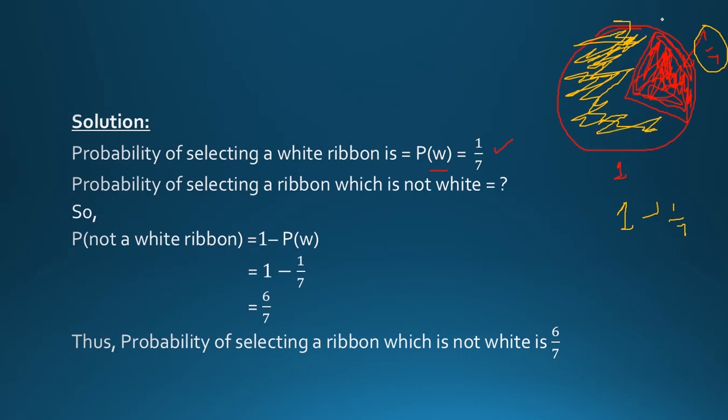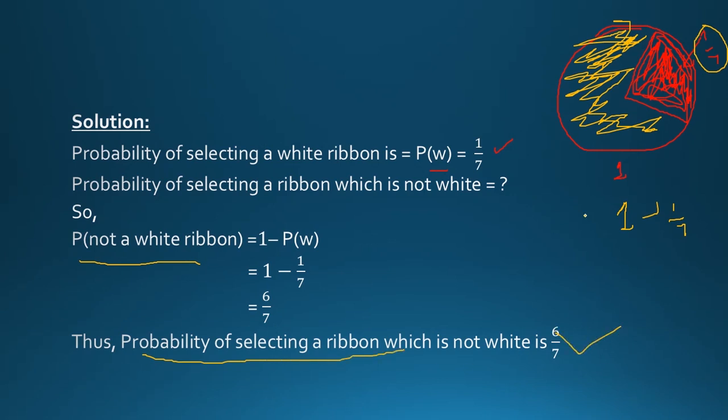So the same case is we need to do over there. Probability of not a white ribbon will be equal to 1 minus probability of white, which is 1 minus 1 over 7. After simplification you will get 6 over 7. So probability of selecting a ribbon which is not white is 6 over 7.